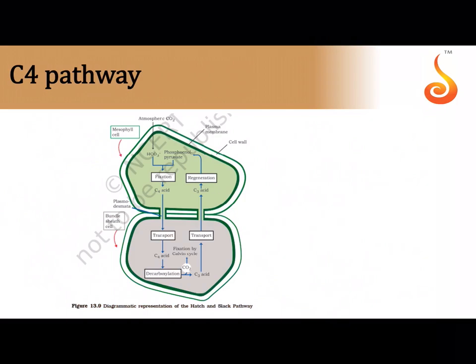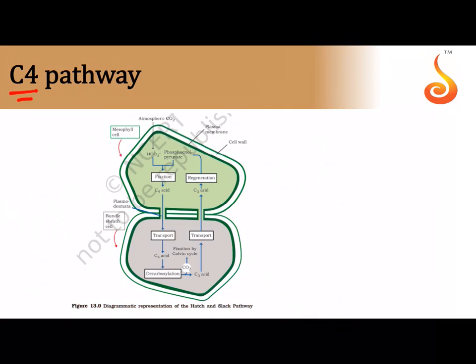C4 pathway is a very unique pathway that is seen in certain plants. In the C3 pathway, we saw the first stable compound was phosphoglyceric acid, but here the first stable compound is a 4 carbon compound. It is called oxaloacetic acid, and it happens in 2 different cells. The green cell is called a mesophyll cell, and the gray cell is a bundle sheath cell that is present very close to the xylem and phloem.